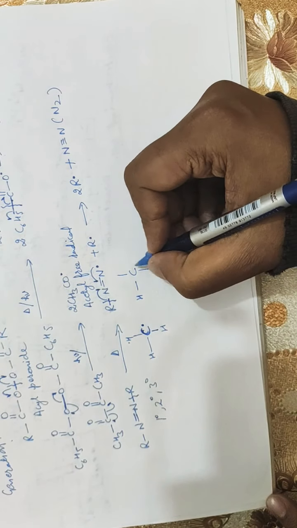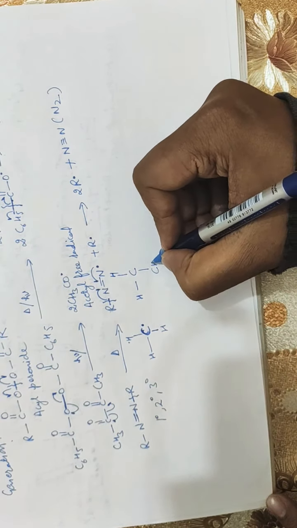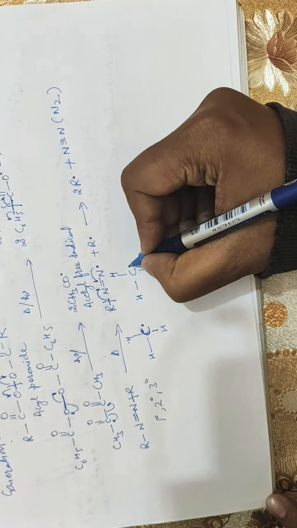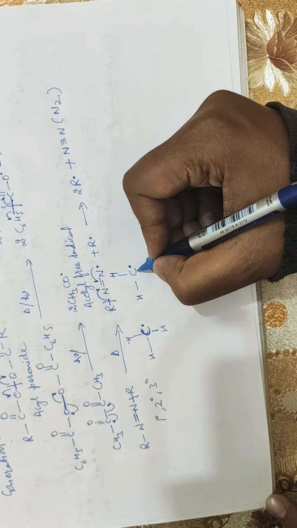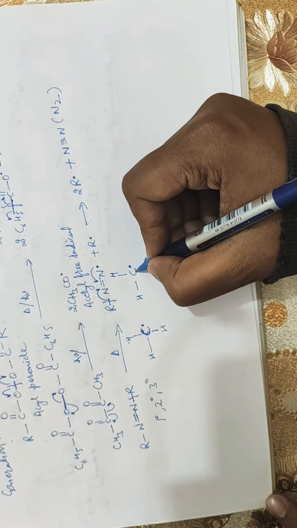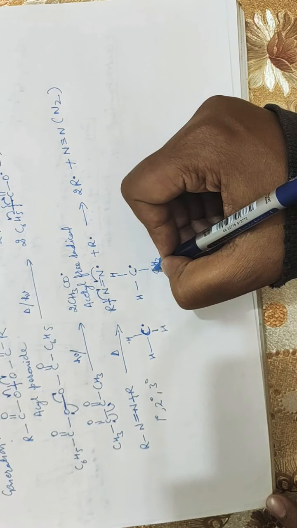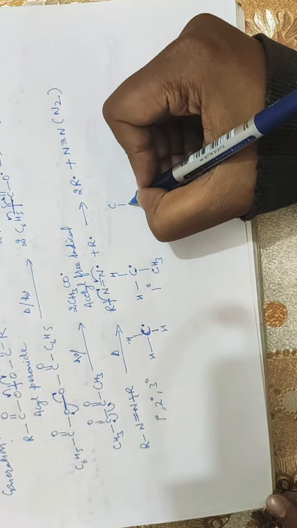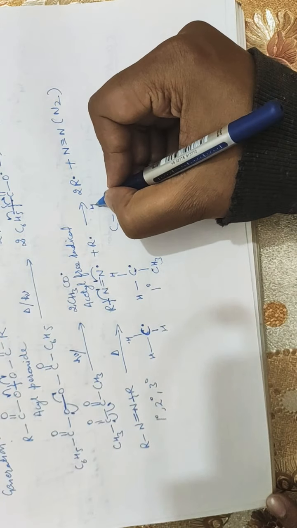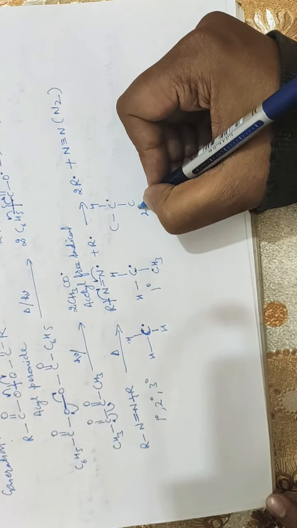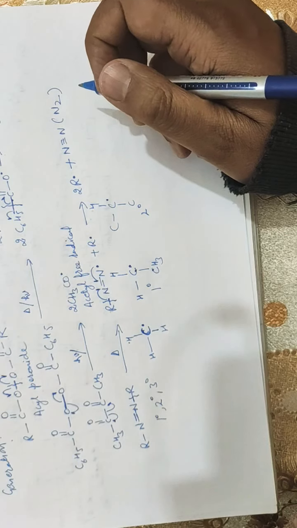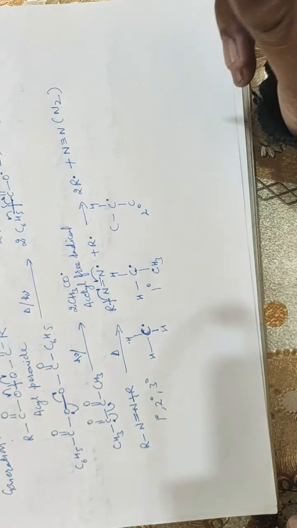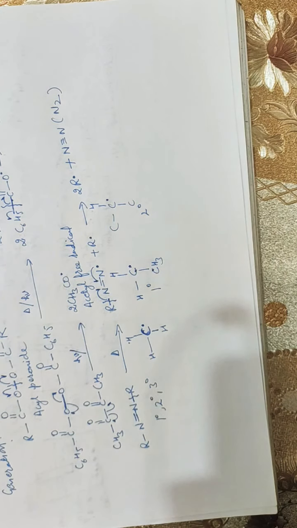If you write CH3 or some other group is present, but basically if carbon has one carbon bond in this free radical, then it will be called a primary free radical. If there are two carbon bonds in a free radical, then it will be called secondary, and further tertiary free radical will also be written in the same manner.